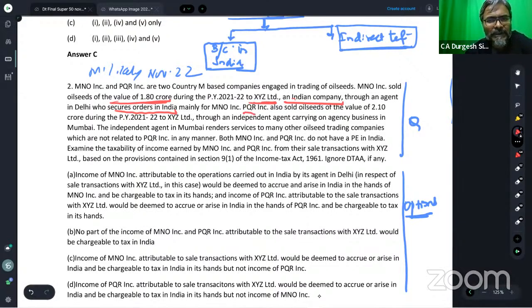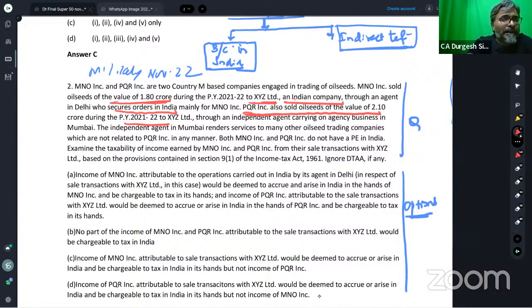Now, the next one, students, if you see over here, PQR Inc. also sold oil seeds. Another foreign company, PQR Inc. sold oil seeds of the value 2.10 crore during the previous year 21-22 to XYZ through an independent agent carrying on agency business in Mumbai.